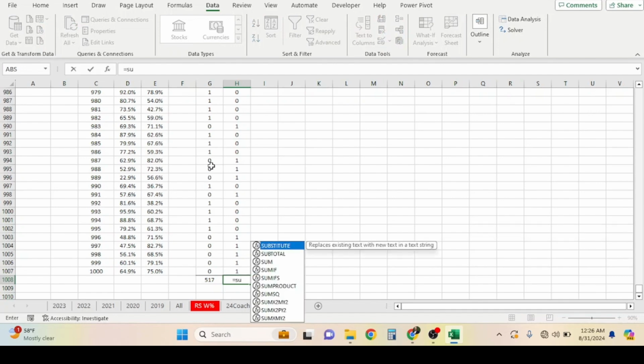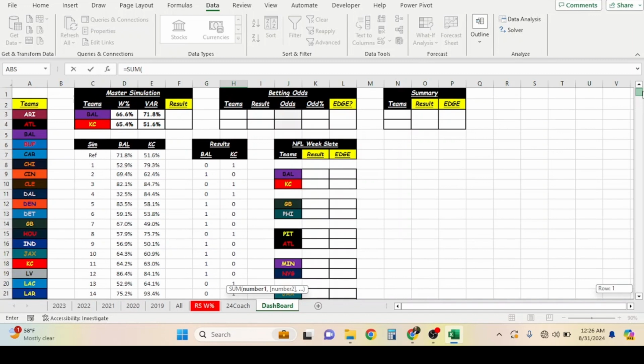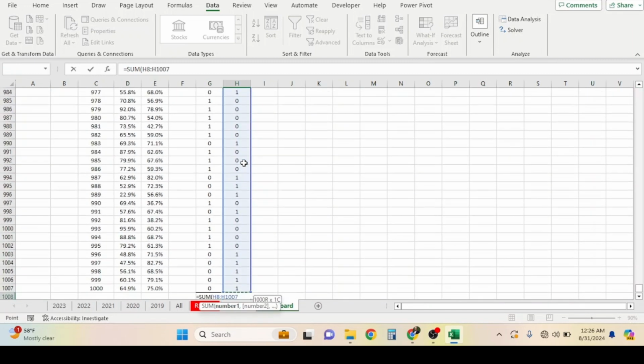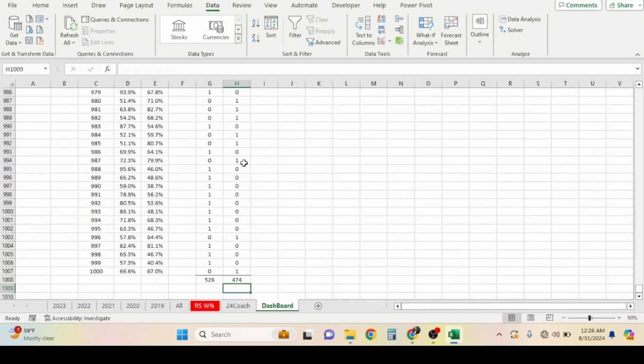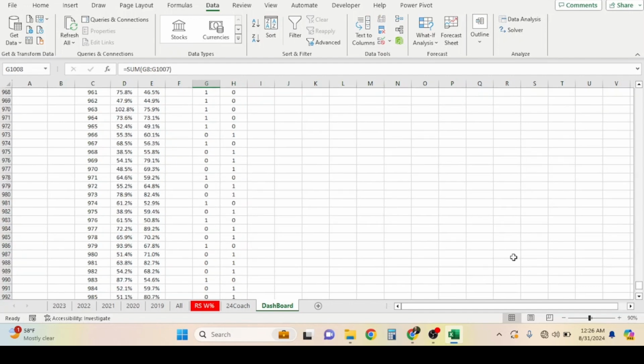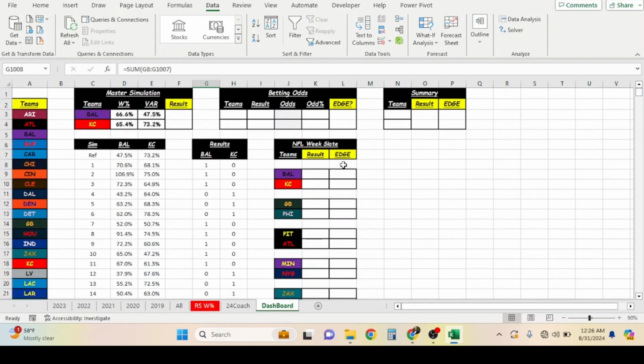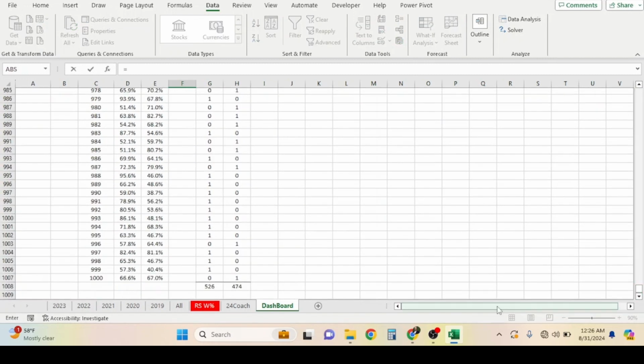$517. Here will be sum. $474. So now that would be our result. We would do equals all the way down. This now divided by the times they play, right?